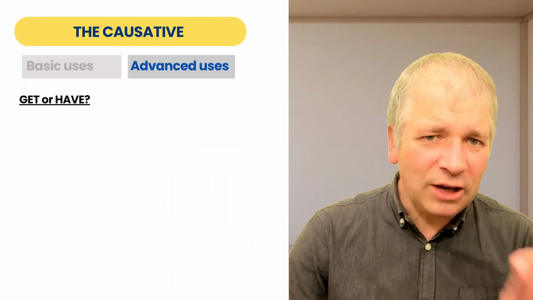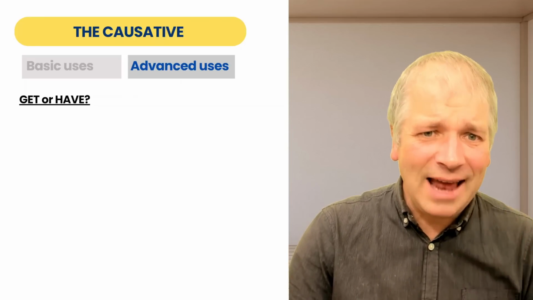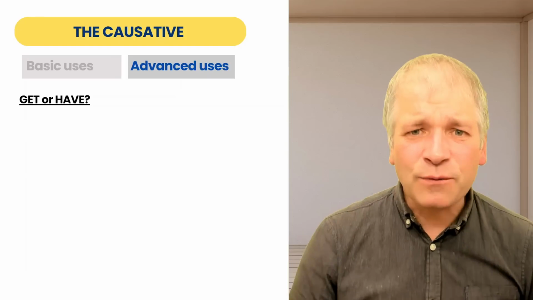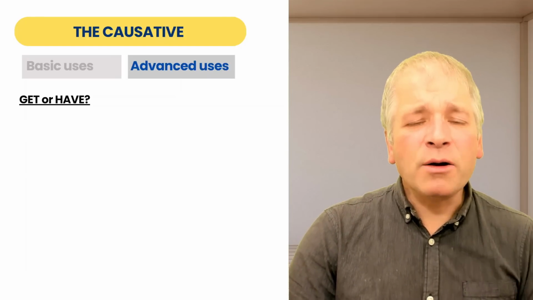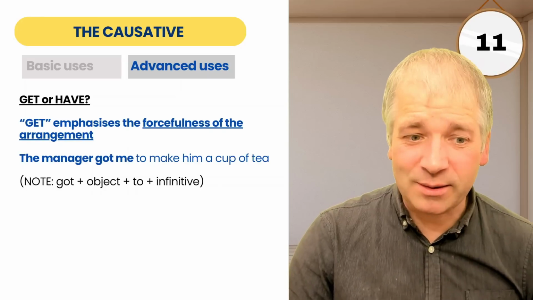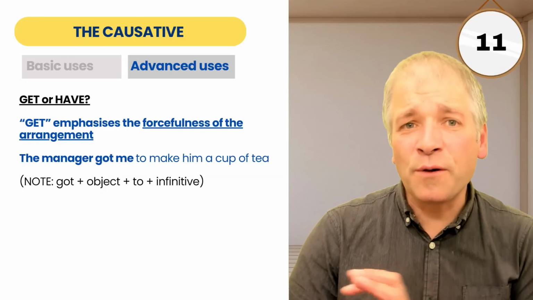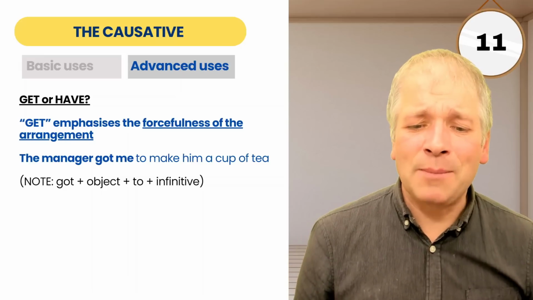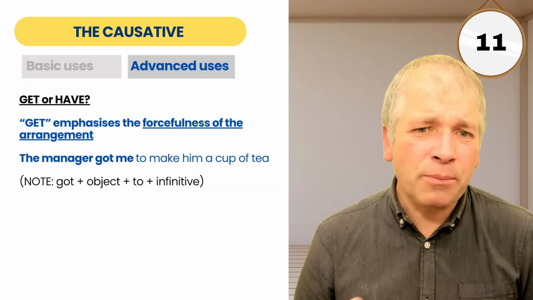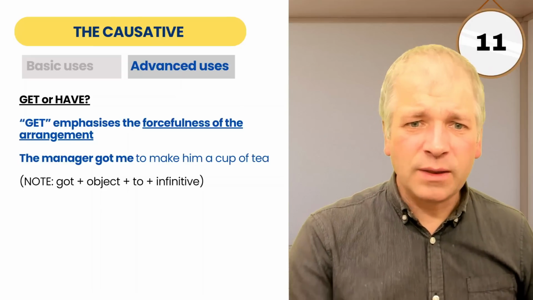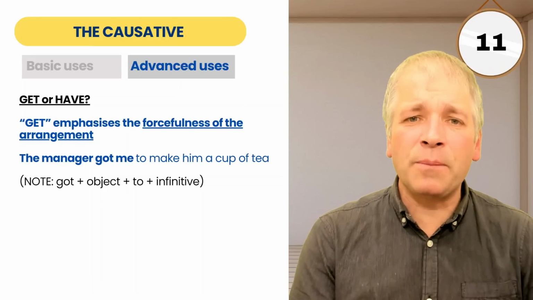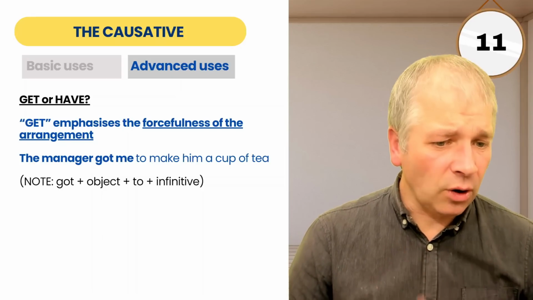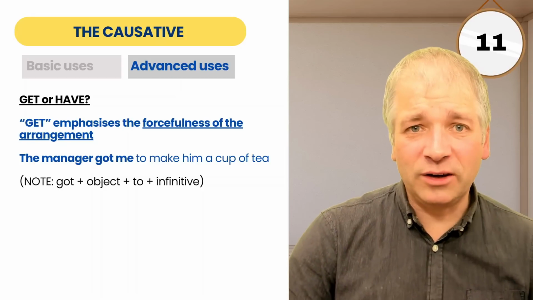But we have an issue when choosing between get or have. Are they exactly the same, or are there any differences between them? Well, there are some small differences in emphasis. Get emphasises the forcefulness of the arrangement. If you say, my manager got me to make him a cup of tea, we get this impression of a manager being quite forceful. There's almost like there was no choice. They did something that meant it was necessary for me to do it. Here, notice the pattern. Got, object, to, then infinitive.